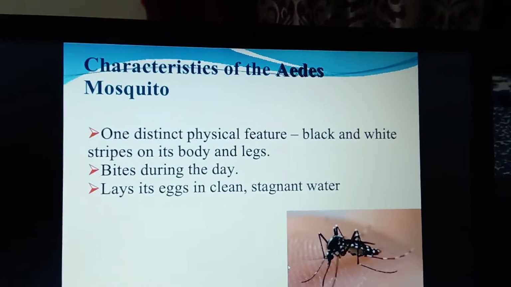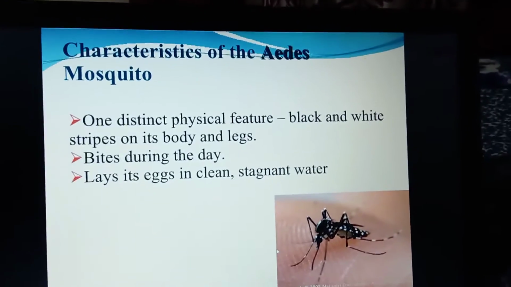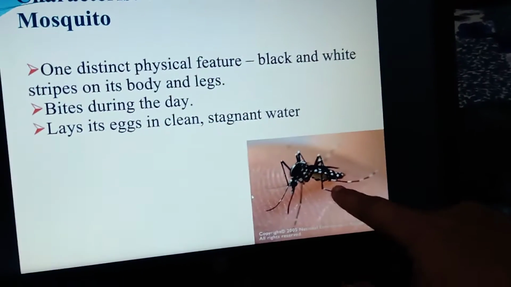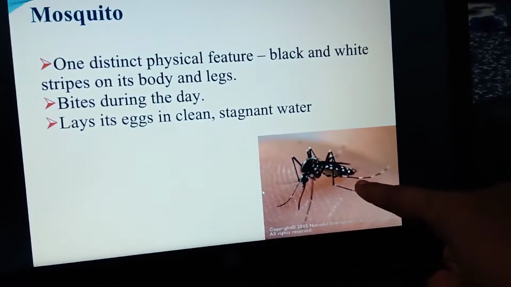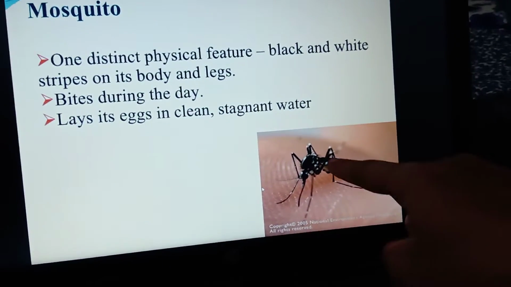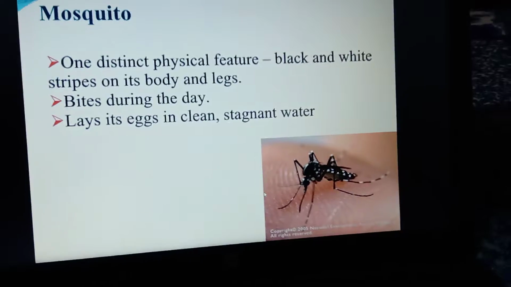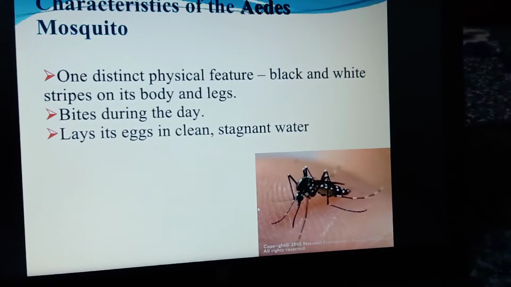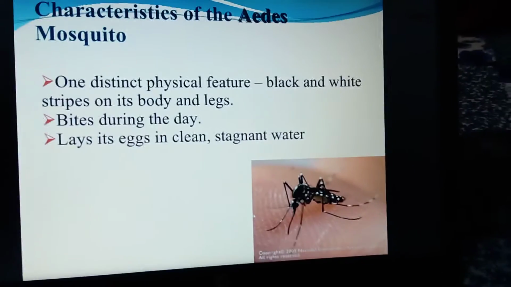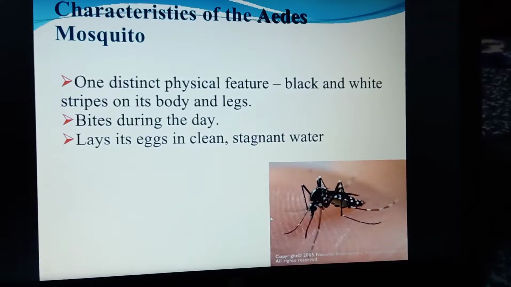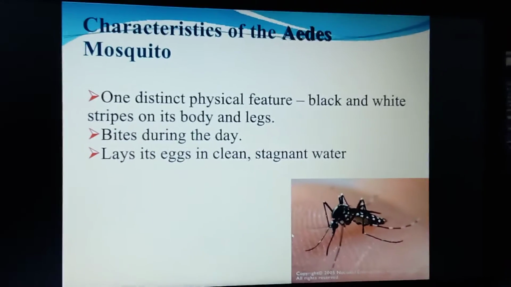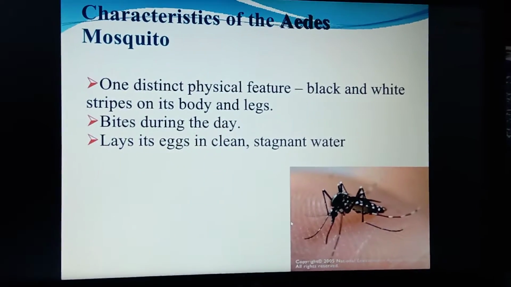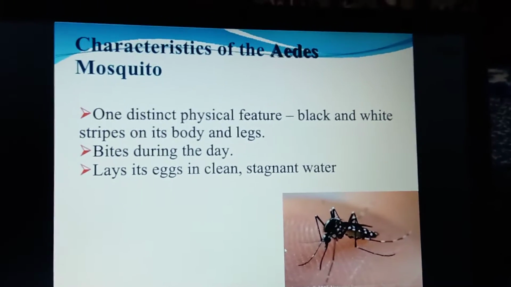And what are the characteristics of the Aedes mosquito, how does it look? Here you are seeing the picture of the Aedes mosquito. What is its color? Black with some white stripes over the area you can see here, and its body and legs are stretched. This type of mosquito bites only during the day, not during the night, and it lays its eggs in clean and stagnant water. Wherever the stagnant water is there, it lays the eggs. So those are the characteristics of this mosquito.